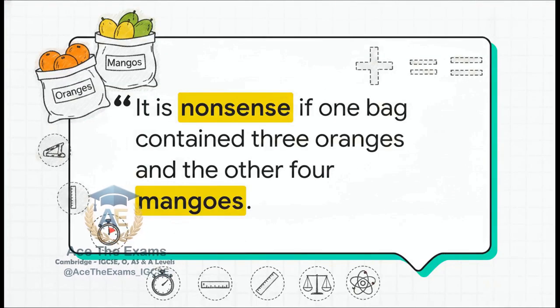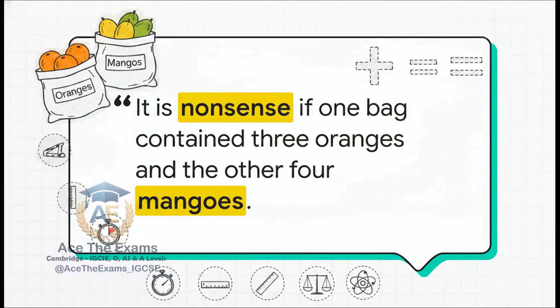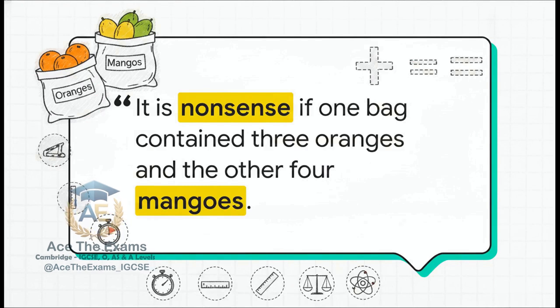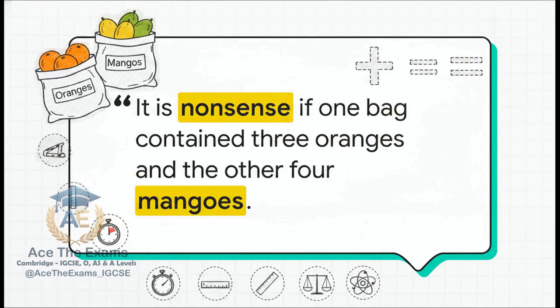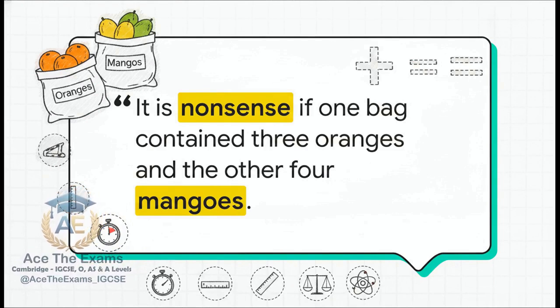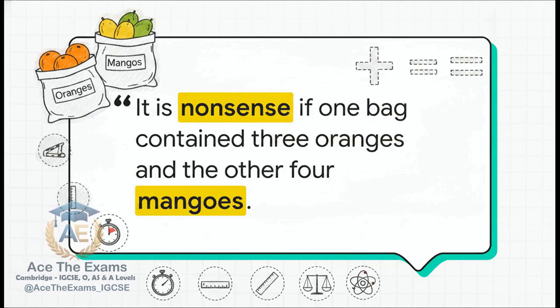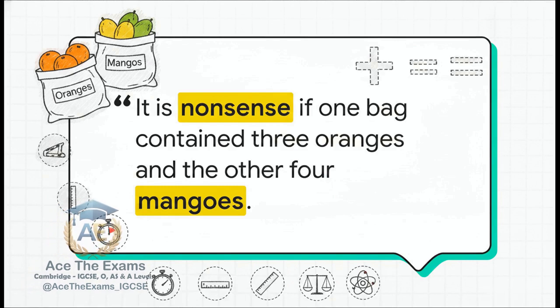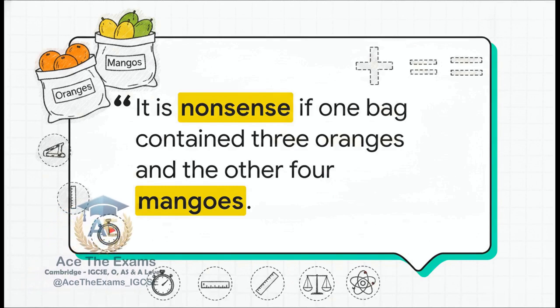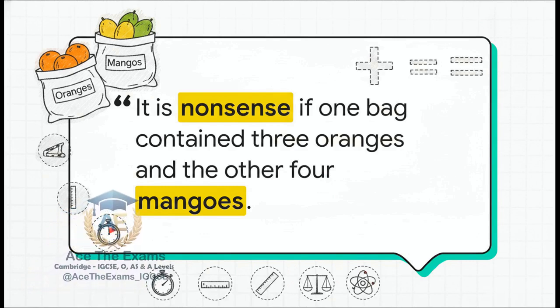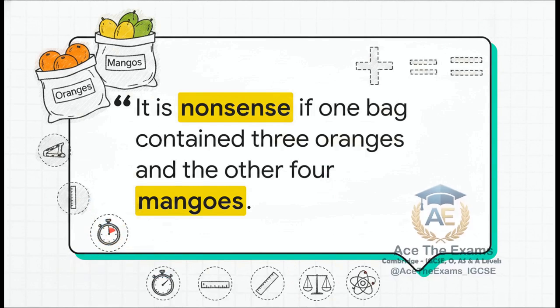I absolutely love this quote from our source material because it perfectly, simply captures the concept of equation homogeneity. Look, you can easily figure out the total number of oranges in 2 bags if one has 3 and the other has 4. But it is total nonsense to add 3 oranges to 4 mangoes and expect to get a meaningful single number at the end. It just doesn't work. In physics, the rule is strict. You can only add, subtract, or equate terms if they share the exact same base units.